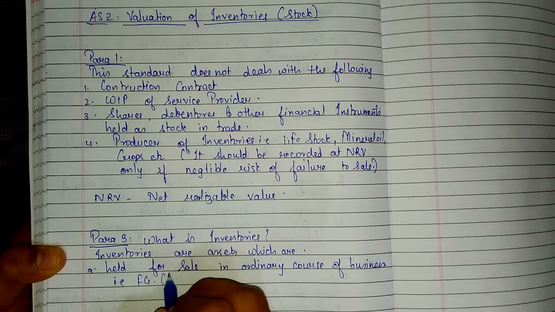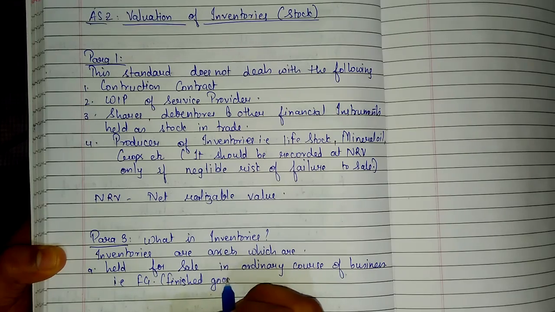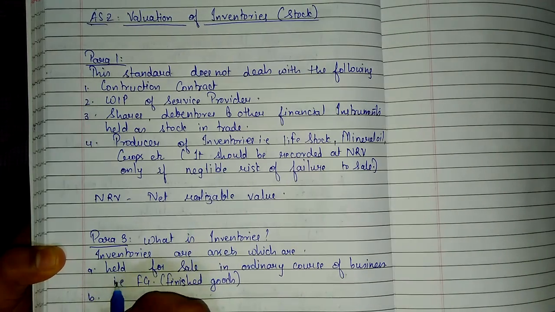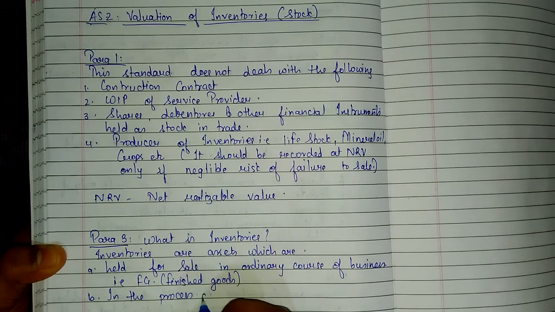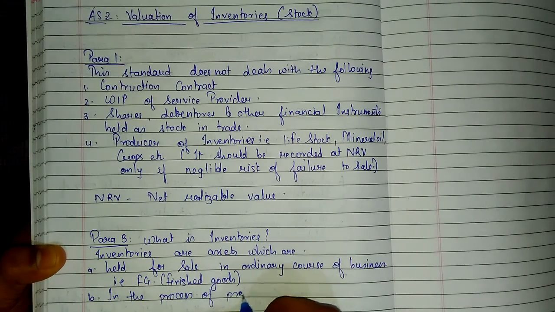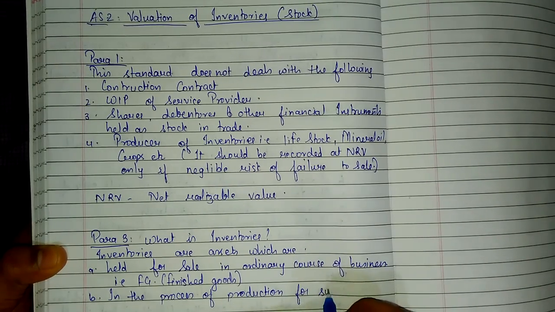FG stands for finished goods. I'll write it over here. Finished goods. B, in the process of production for such sale.